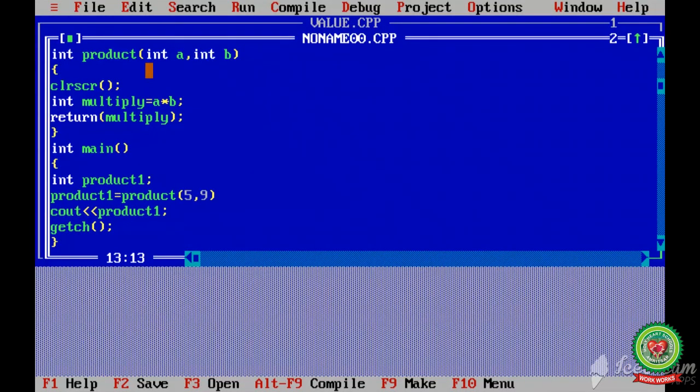Now see, we get the result of the multiplication of the two numbers 5 and 9, and we get the answer 45. In the same way, you can create one function, two functions, three functions and call them by their name as per the requirement of the program.